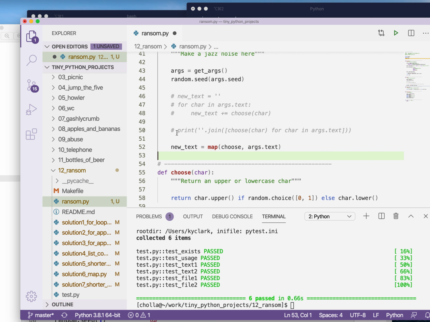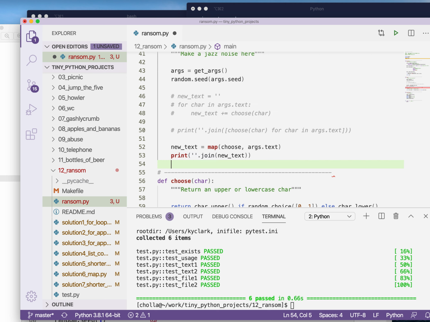And I could join those together to get my new string. Let me indent that. And so if I print new text joined on that, I should get back the same. Yes, that gives me the same. But again, I assign to new text and then I immediately use it.